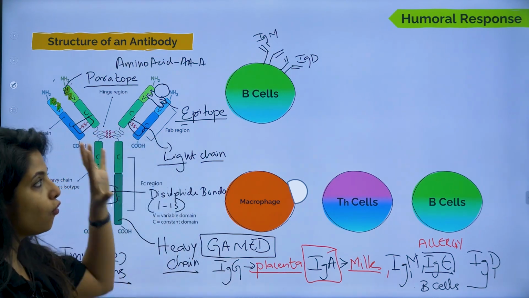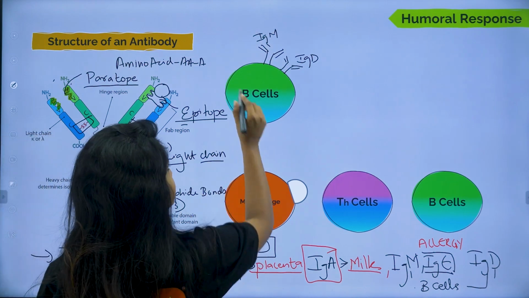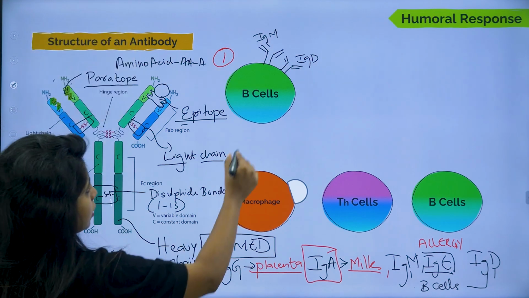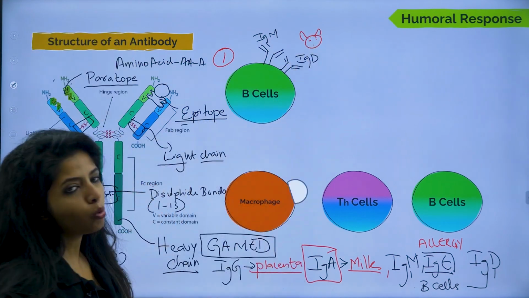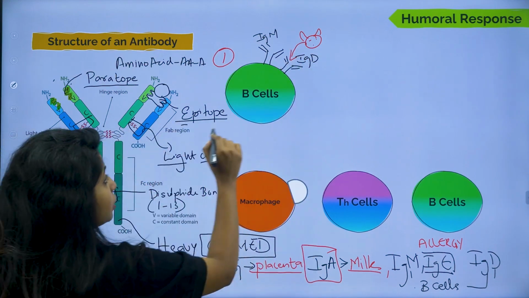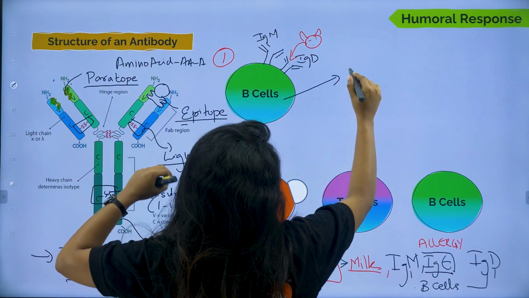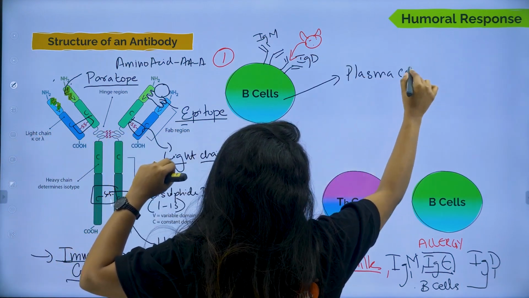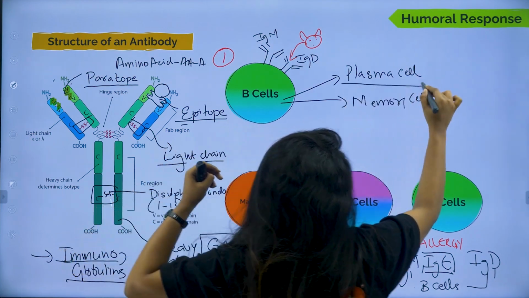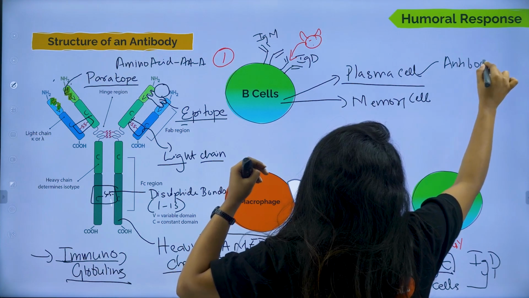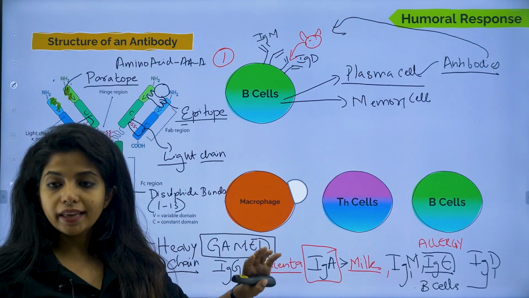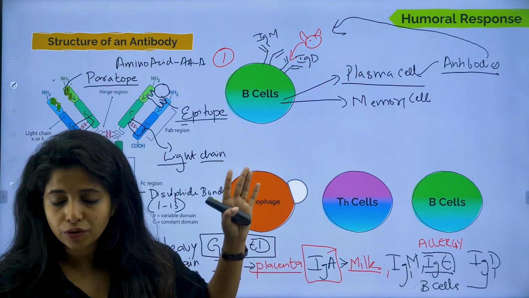Now let's see the working of humoral response. So basically, there's a B cell. This is the first condition that I'm going to tell. There's a B cell. This B cell saw an antigen. Now basically if the antigen comes and attaches on the antibodies, this particular B cell itself can produce plasma cells and what? Memory cells. If it releases plasma cells, then obviously antibodies will be released. Now when antibodies are released, obviously they can act on the antigen. It can call more cells to avail the protection. That is one thing.